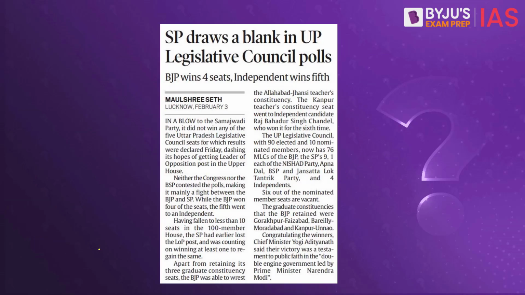The reason why we are discussing this is because Legislative Council elections are happening right now in multiple parts of the country. They were held in Maharashtra some days back. Now in UP also, there have been certain seats which were vacant. On those seats, Legislative Council elections took place where the results have come in. The results specifically are not important for us. What is important for us is the concept of legislative councils.